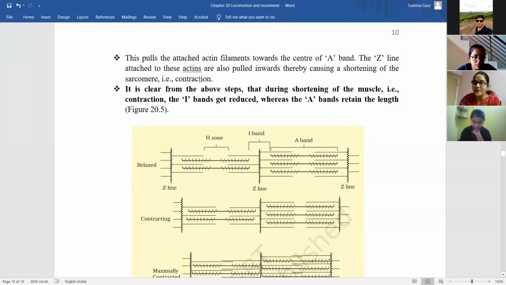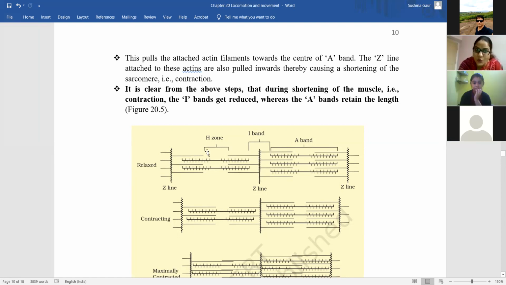So what is the Z line? It's a thin zigzag line. Where will the Z line be present, beta? In the center of the I band, that is, in between the actin. These thin lines are actin, and this is the Z line that divides two actin. And these are myosin, that is your A band.